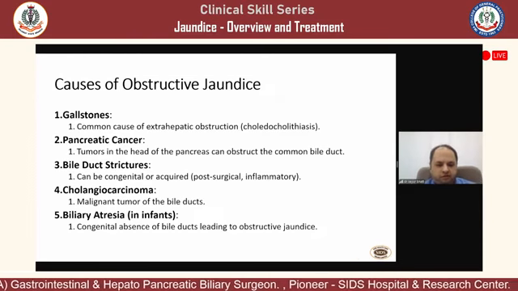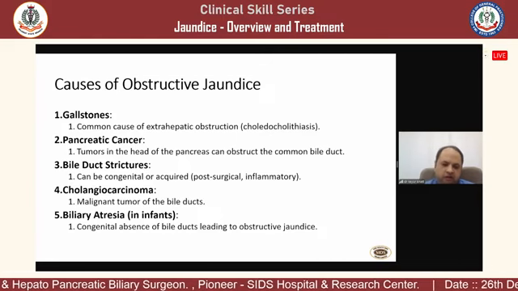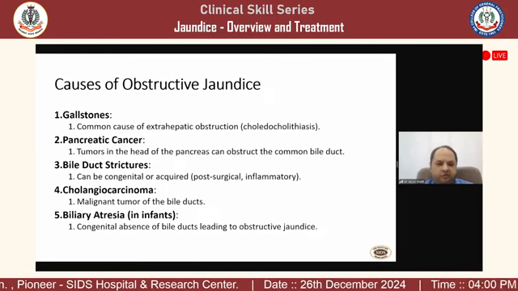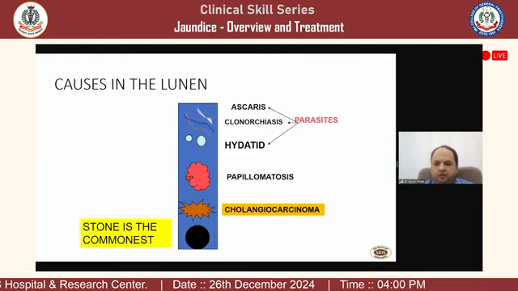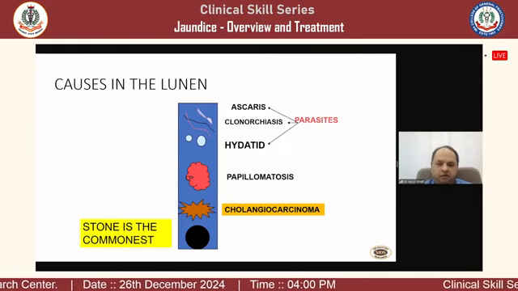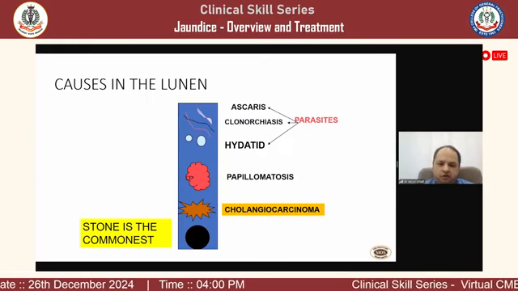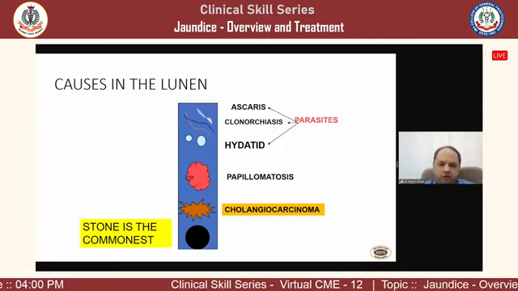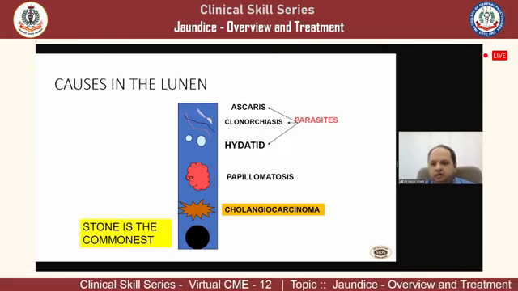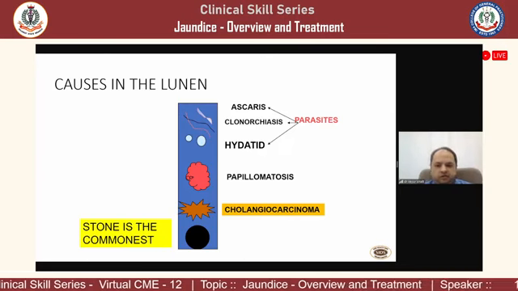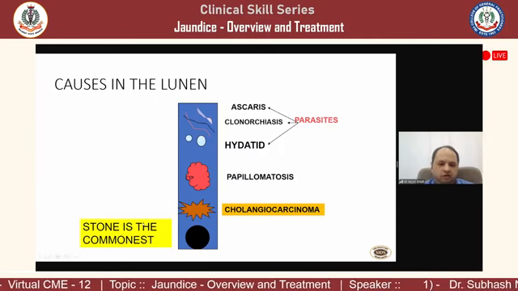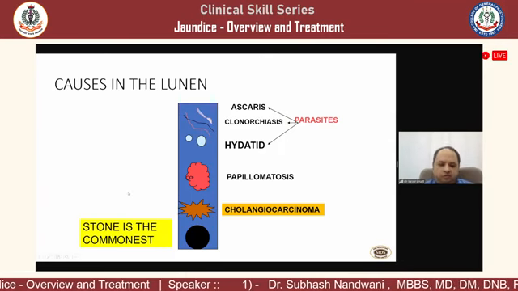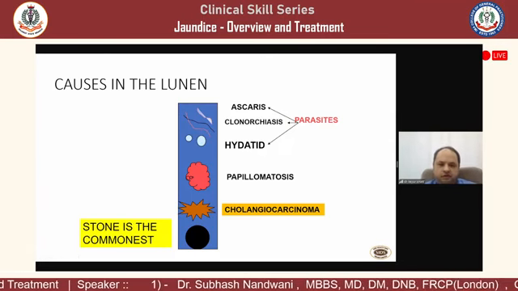And last but not least is biliary atresia. Usually it is found in infants and is generally diagnosed at around 3 to 4 weeks. I have tried to simplify this: we can divide all the causes of obstructive jaundice in three different ways. One is causes within the lumen of the bile duct. That could be parasites, papillomas, or cholangiocarcinoma. However, the yellow part, which we can see over here, is the most important thing: the stone in the bile duct is the most common cause of surgical obstructive jaundice.